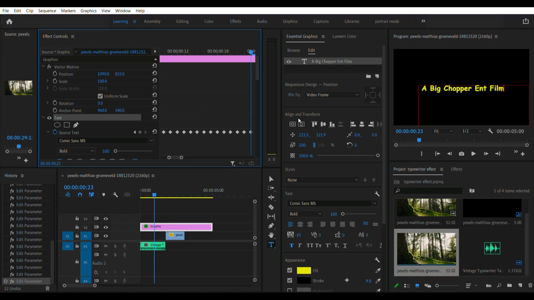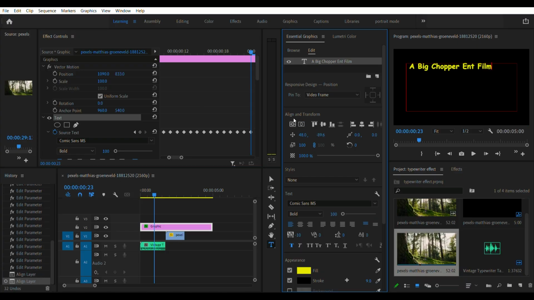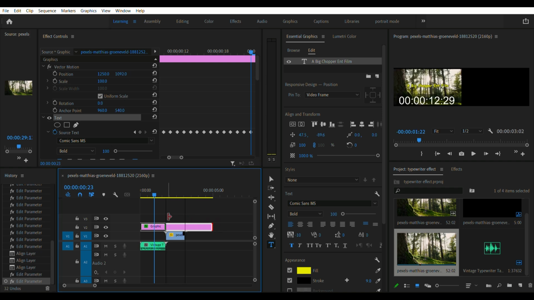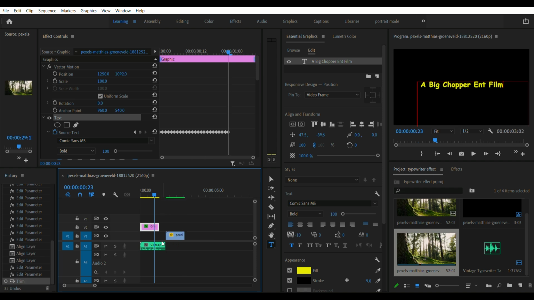You could also go to Essential Graphics, align and transform, and press those two boxes over there. You can see two boxes with some squares in the middle. Press them. If it doesn't work, go back to effects control, graphics, position, and move it around until it works.